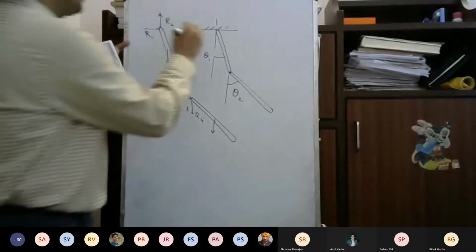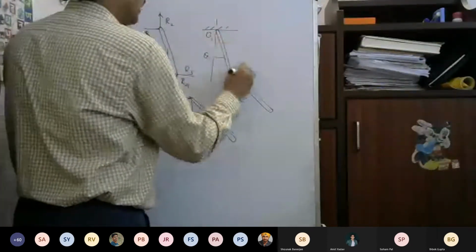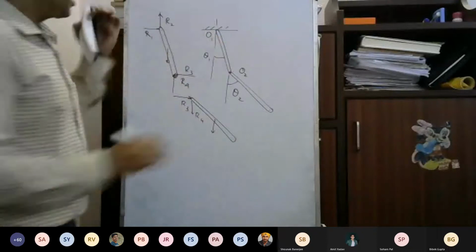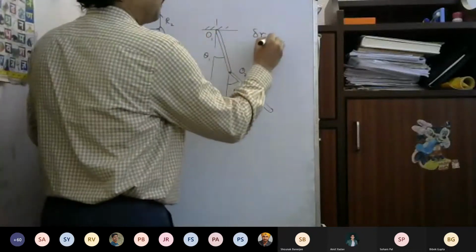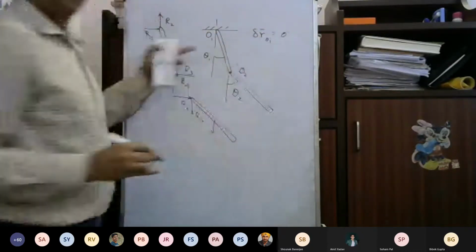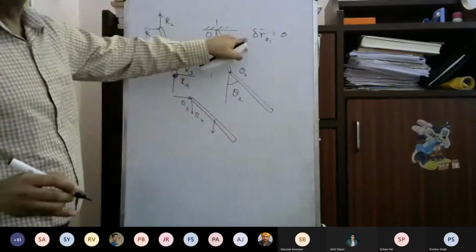Now virtual work. Say this is O1 and point O2. The virtual displacement delta R of O1 is equal to 0. The virtual displacement of this is equal to 0.